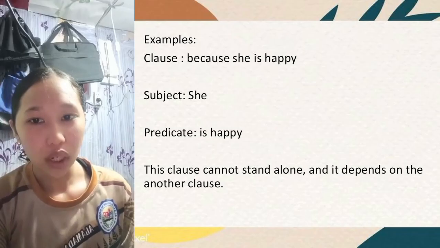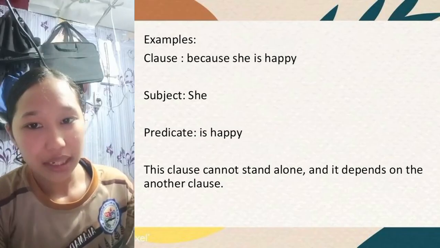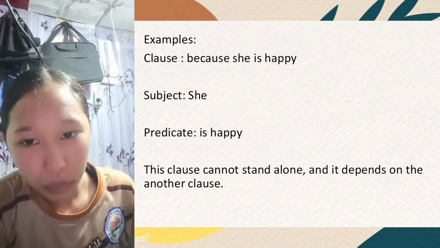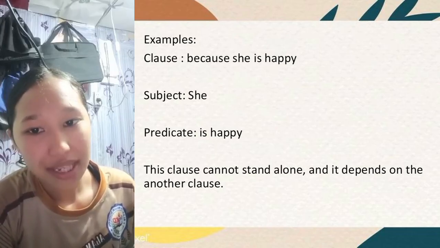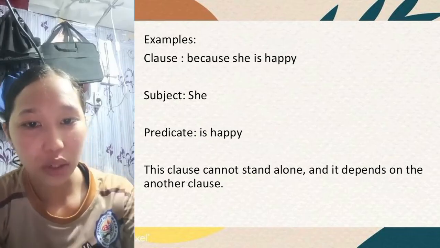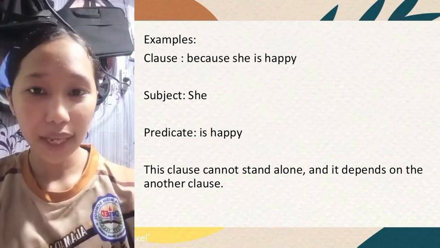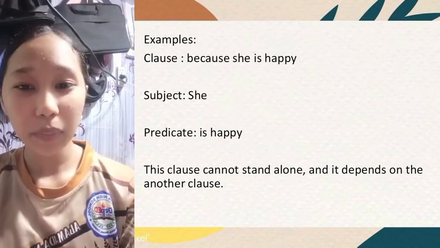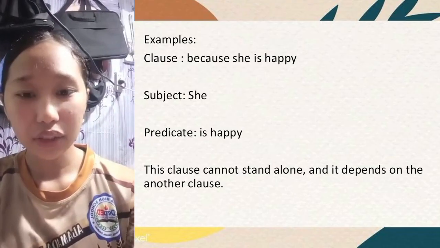For example, the clause in the sentence is "she is singing", where the subject is "she" and the predicate is "singing". This clause can stand alone as a complete sentence. In short, clauses are the building blocks of the sentence. They help us connect and organize our thoughts clearly.